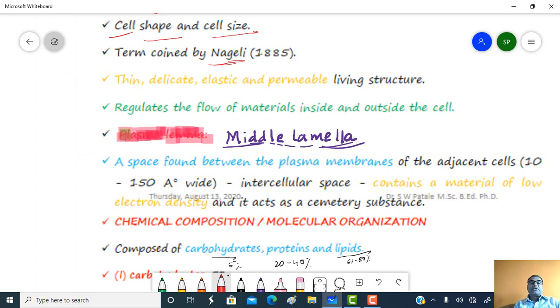This cell membrane is a thin, delicate, elastic, and permeable living structure. And the most important function played by the cell membrane is that it regulates the flow of material inside and outside of the cell due to its permeable nature.